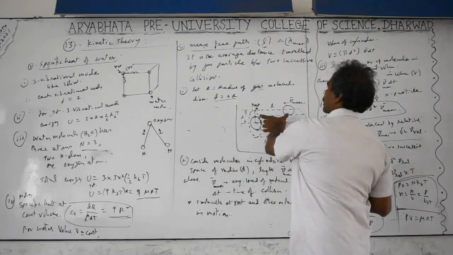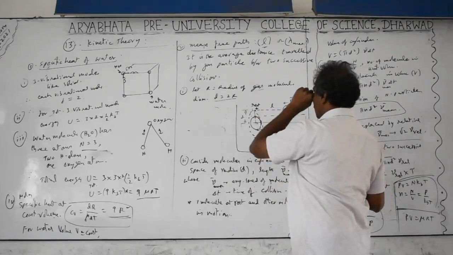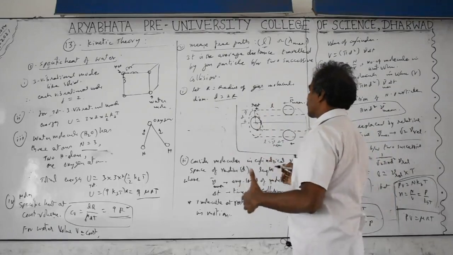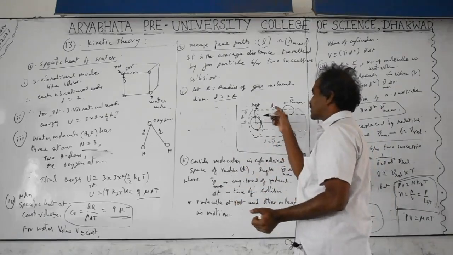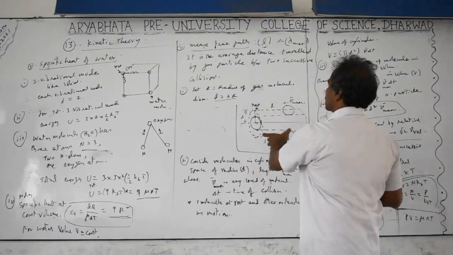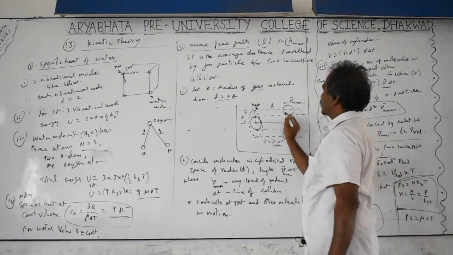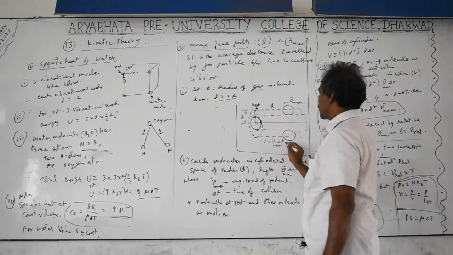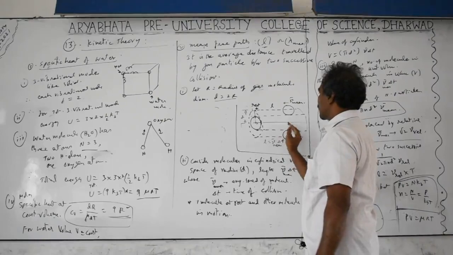The distance between the molecules before hitting is L. That is going to be the mean free path. If multiple gases are taken, finally we take the average as the mean free path. Now we are first taking only L equal to the distance between the two particles, and the time taken to hit is delta T. Delta T is the time of the hitting of the two particles.